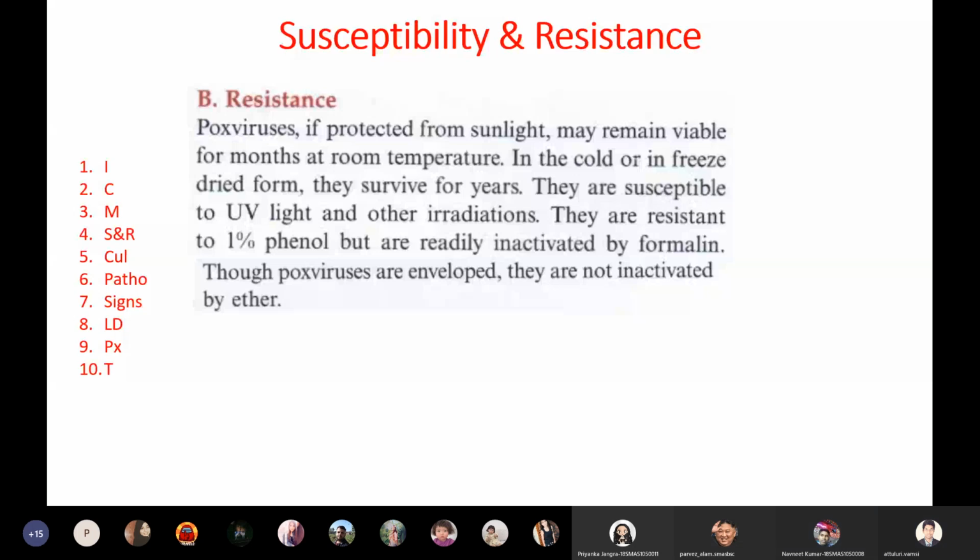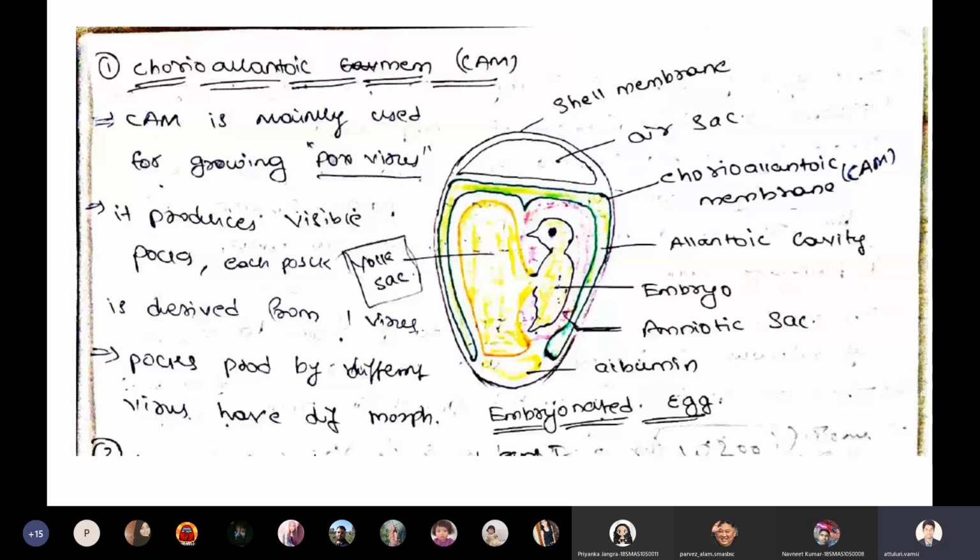CAM. I don't know, but sir, it is present on the egg, in the upper part of the egg. But sir, I don't know the full name of CAM. Yes, this is the outer membrane of the egg. What you said is correct.